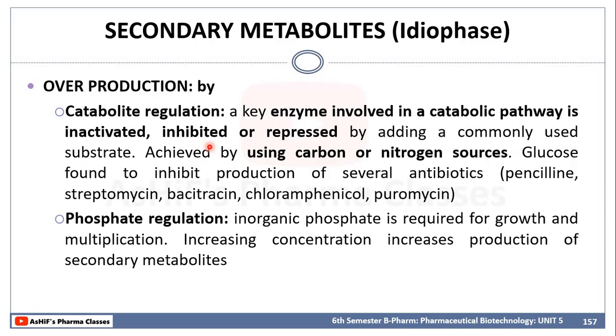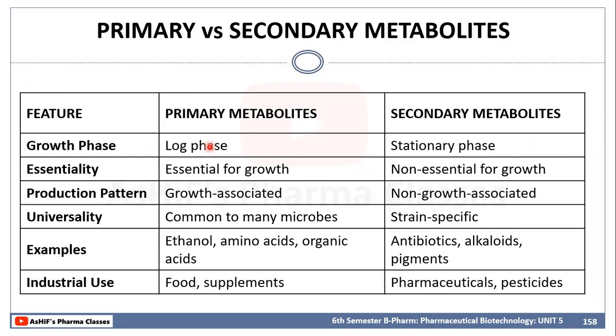Inorganic phosphate itself is very essential for the growth and multiplication of many microorganisms. By increasing the concentration of phosphate, we can increase the production of the secondary metabolites. Okay, so these are the different methods for the production of secondary metabolites. So this is the basic difference between primary metabolites and secondary metabolites.